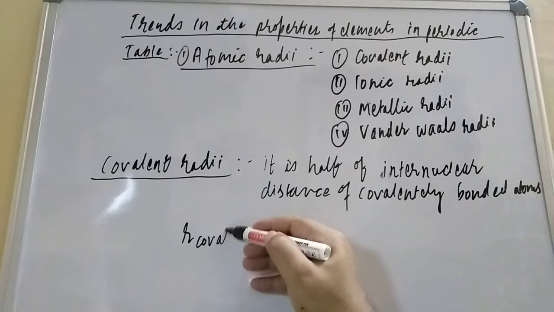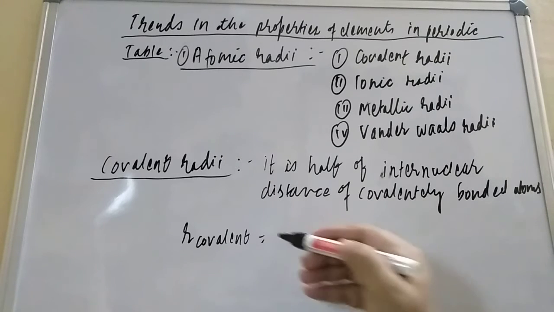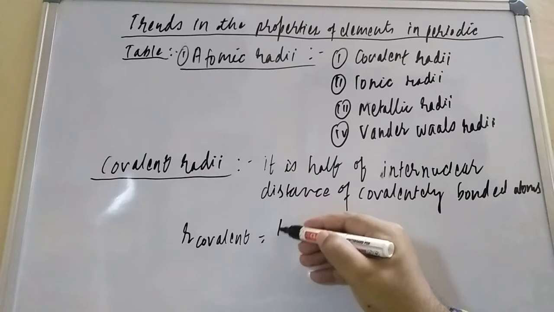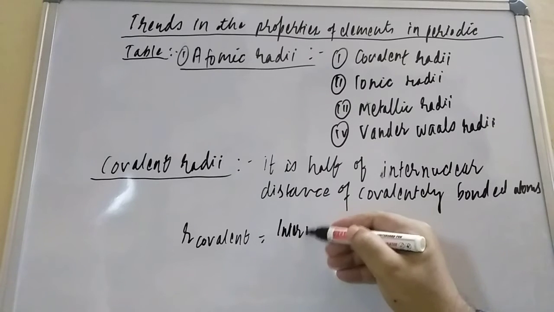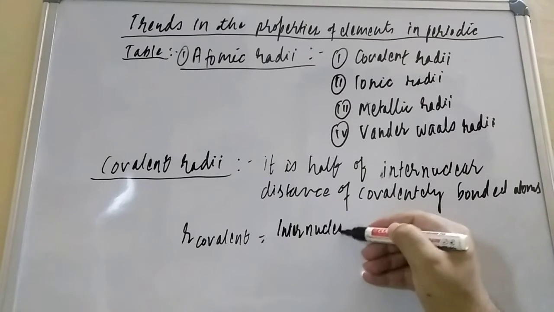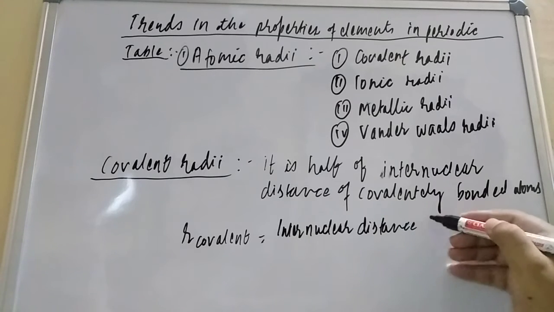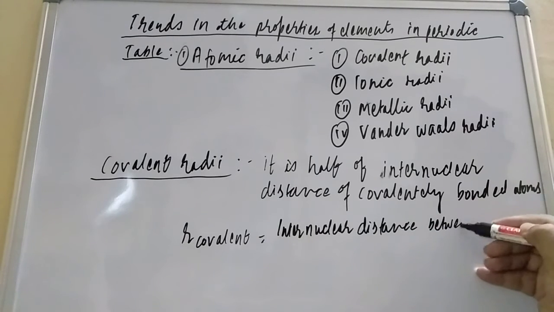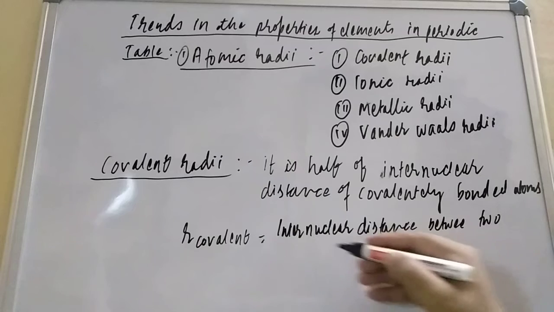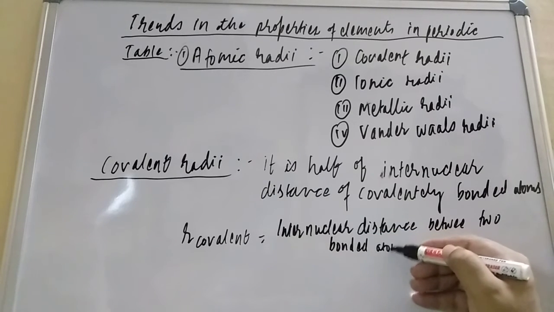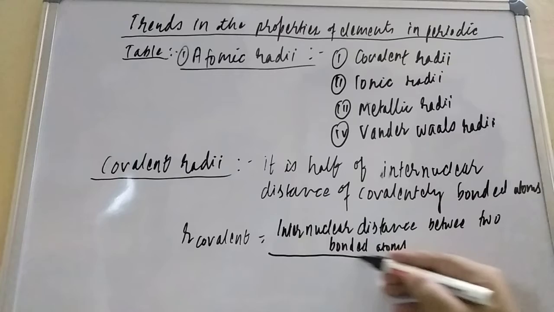If you talk about R covalent, what we can write is the internuclear distance between two bonded atoms, divided by what, student?